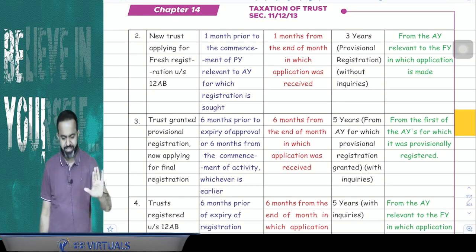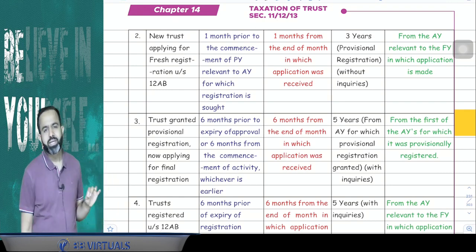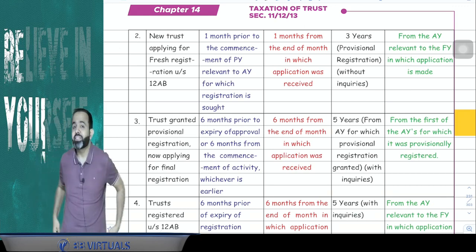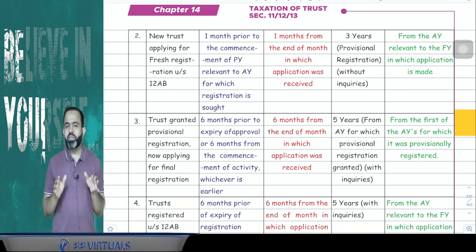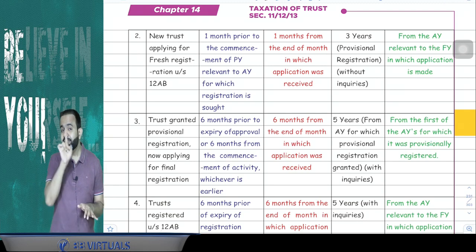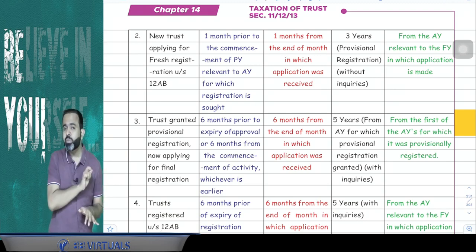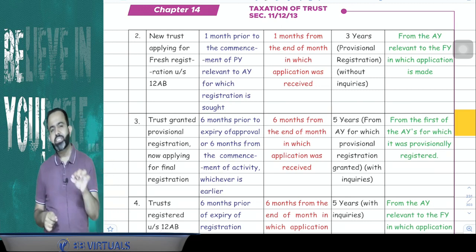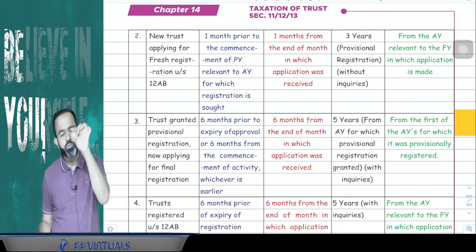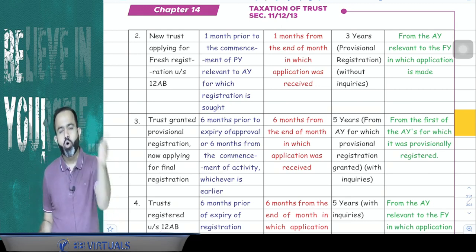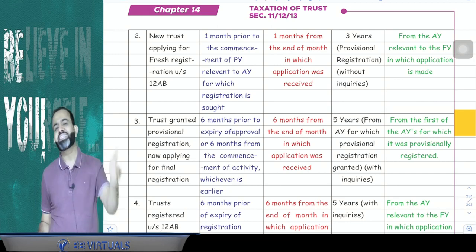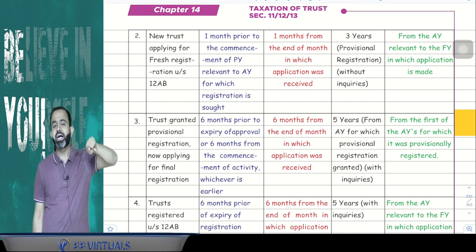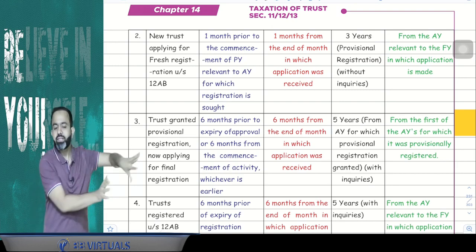Answer is no, guys. If you remember from the intermediate and CA final initial lectures, normally your previous year is of 12 months, but in case of a new business or a new source of income, your previous year starts from the date on which that income arises or the new business or activity commences. In case of a trust also, the previous year will start from the date on which the trust started the activity.